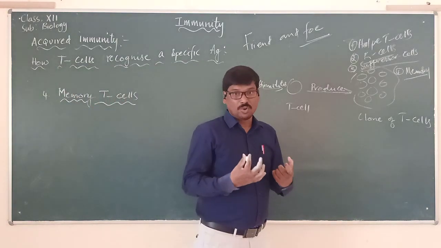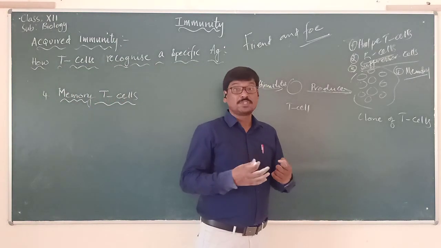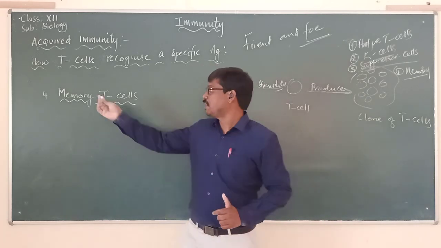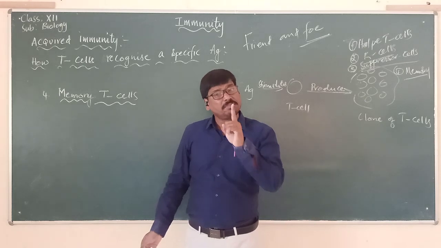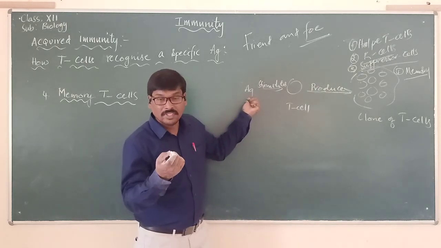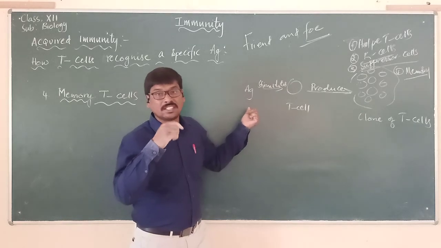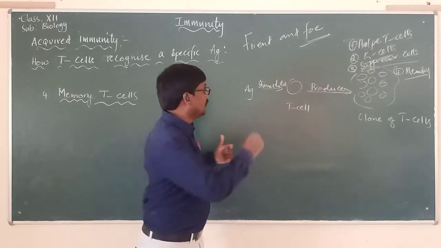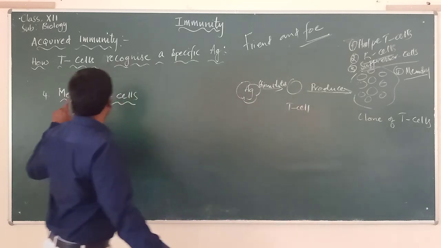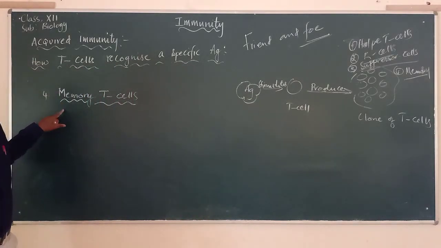So from this clone, some of those cells which fought with the antigen will be remaining in the body as memory cells. And if the same type of antigen encounters the body a second time, trying to cause a disease, this antigen is easily identified by these memory T cells.